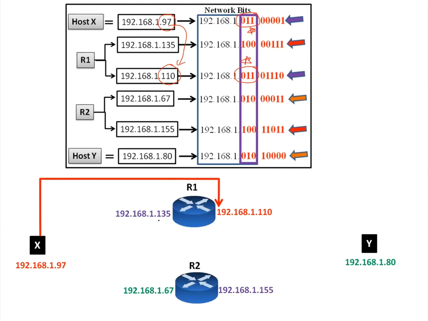And how about this one, 135? If you take 135, the subnet will be 100. 100 will be connected to this one, that is 155. 135 is connected to 155, because both belong to the same subnet. Then only they can communicate. Otherwise they cannot.